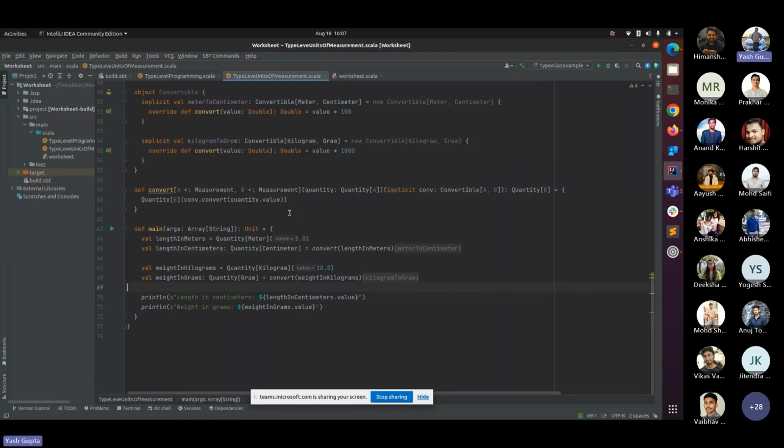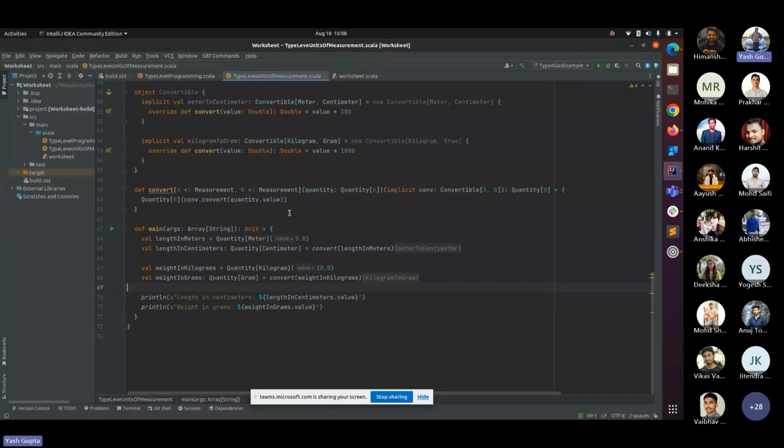Now let's talk about type safety. I already showed you: if I remove the implicit for kilogram to gram, it will show me the error at compile time. Most importantly, it will not be a runtime error; it will be a compile time error, right? There is a far greater difference between a runtime error and a compile time error. A compile time error will help you find errors early and allow you to write the code very efficiently, right?